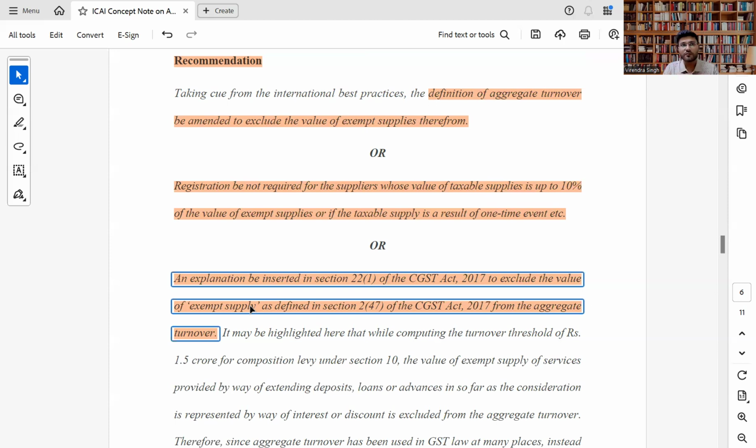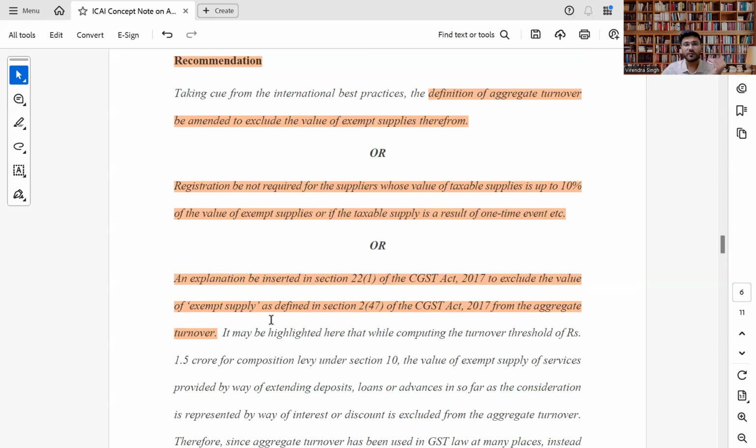Same if we refer to section 10, which deals with composite taxpayers. For them, it is specifically defined that exempt supply should not be considered under the limit of 1.5 crore, or 75 lakh, as the case may be state-wise. The same explanation can be inserted in section 22 subsection 1 of the CGST.